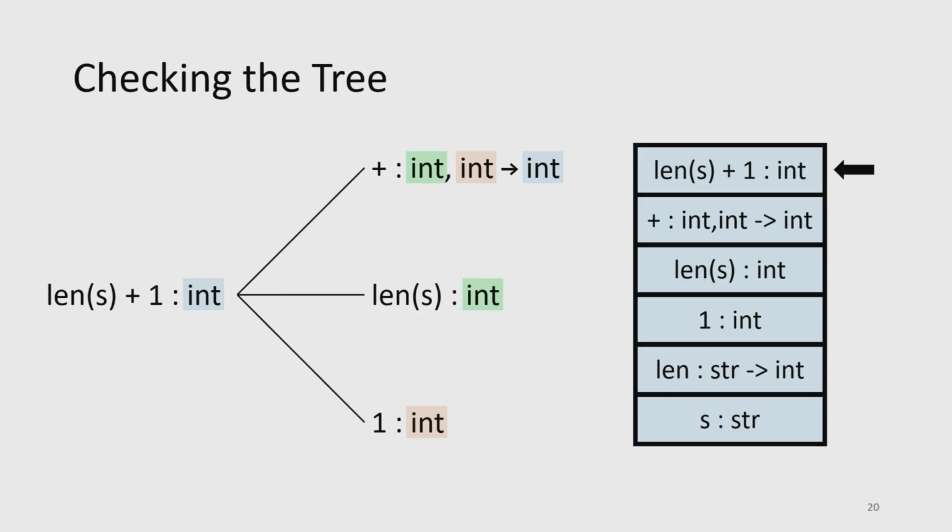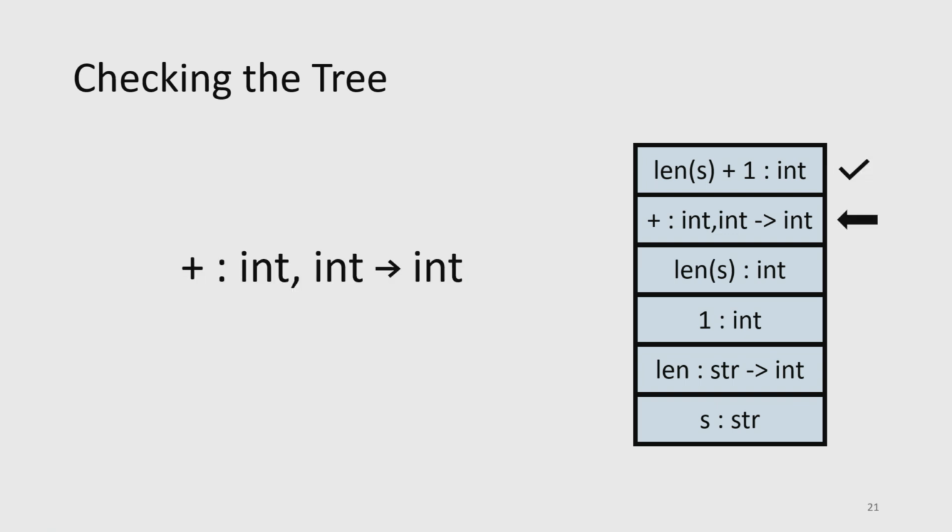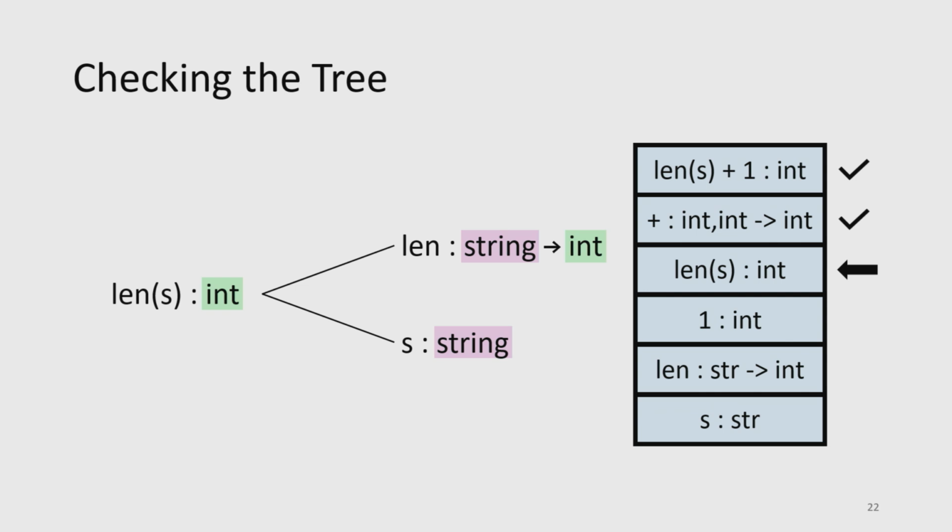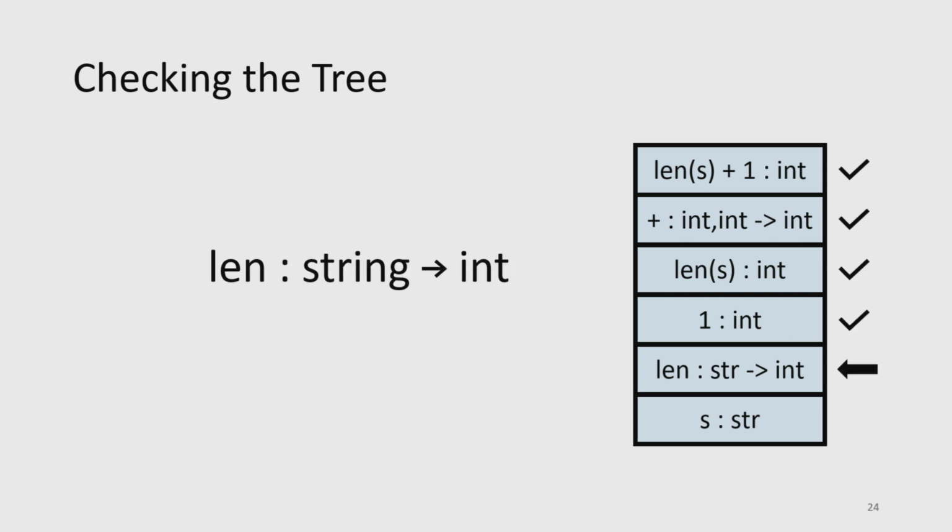So let's just quickly step through how we actually check this tree now that we have this array. Well, now it becomes actually very simple, right? What the circuit's going to do is it's going to iterate over this entire array, and it's just going to check, do these equalities hold? It will check, is the return value equal to the return type expected from plus, right? And so once it checks this particular judgment, it'll move on to the next one, right? And notice here, as we step through this array, we're basically implicitly checking the entire tree, right? So all of a sudden, we've gotten rid of our recursion problem because we've just flattened it out into an array. So that's great.